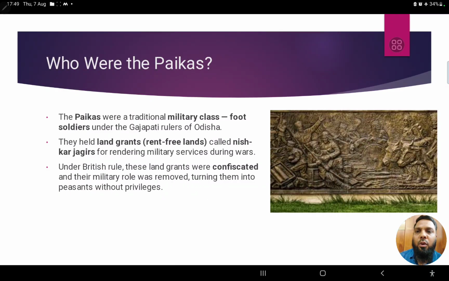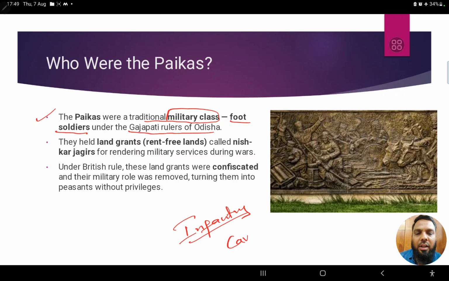Now we'll see that. Who were the Paikas, right? Paikas were actually a traditional military class. It means a unit of army. And what is that unit? They were foot soldiers under the Gajapati rulers of Odisha. Foot soldiers are generally called infantry in English. Soldiers on horses are referred to as cavalry. But Paika is a local term that means foot soldiers, or we can say the infantry.